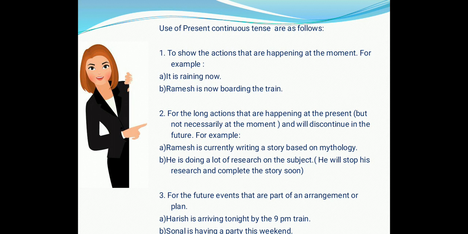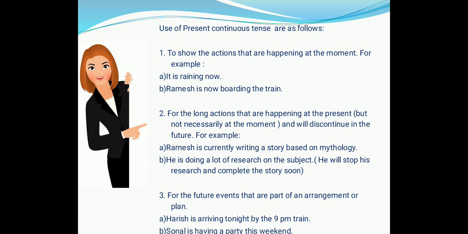Number 2, we use present continuous tense for the long actions that are happening at the present and that may discontinue in the future. For example, Ramesh is currently writing a story based on mythology. He is doing a lot of research on the subject. So here the actions like writing a story, doing a lot of research, these are longer actions which may take many days. So in these actions also we need to use present continuous tense.